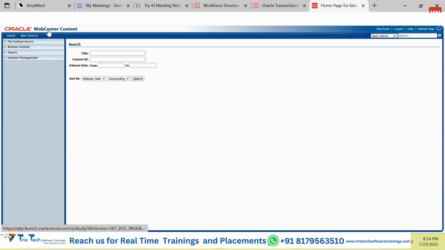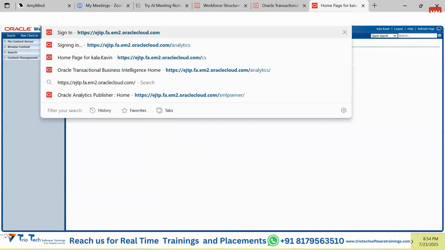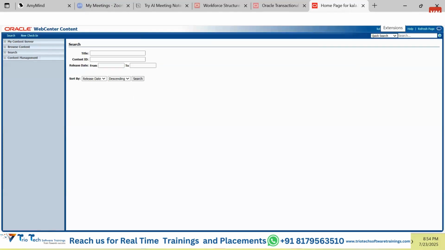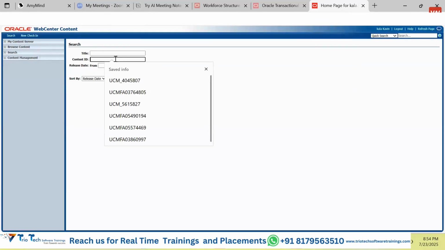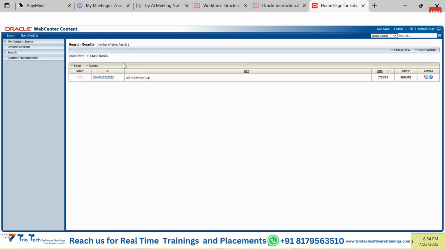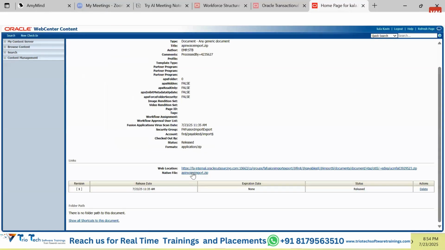Suppose once we access this software, this is the URL, we add the keyword called CS and hit enter. Once we hit enter, guys, we will land on this search page. If we know the content ID of that particular file, click on this and search, and we will land on this file. If we want more details, click on this, we will get more details. If you want to download the file, click on this and you will download the file.